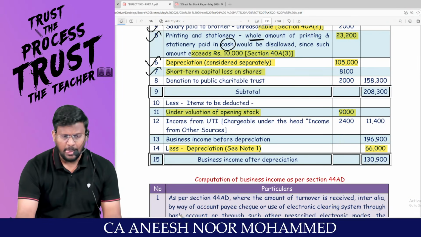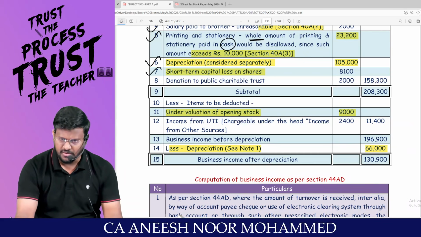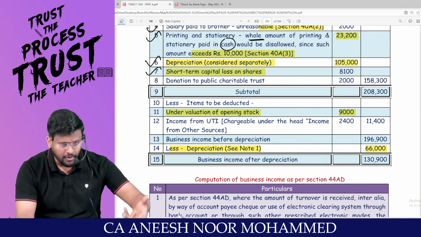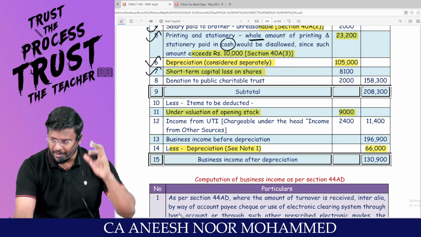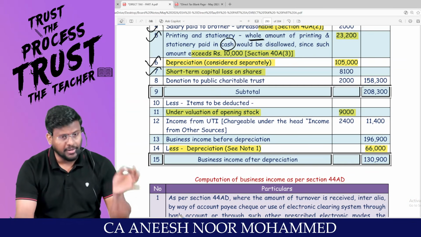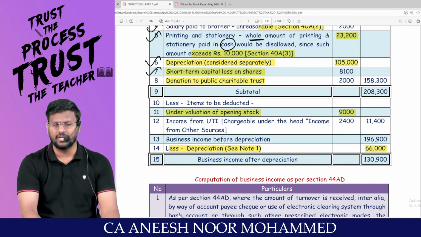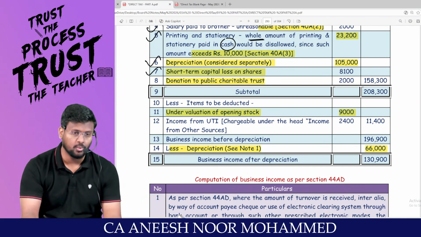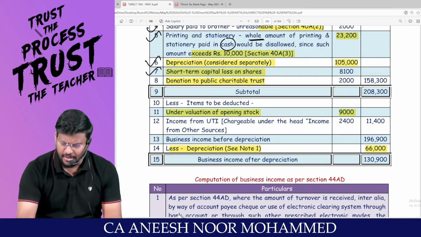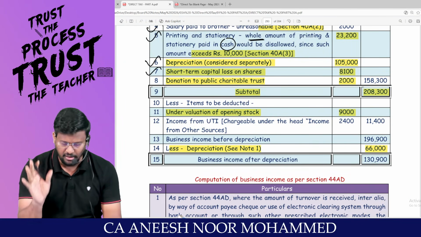Sir, you tell me, without paying salary, without paying rent, without paying EB, we can't run the business. But without giving donations, we can run the business. Donations we will pay out of the profit. But salary, operating expenses and all we are incurring to operate the business. That means donation to a public charitable trust is never a business expenditure. If that has been debited to the P&L account, it's a wrong debit. It pulls down net profit. It should be added back. That's that 2,000. So you will get a subtotal of 2,08,300.